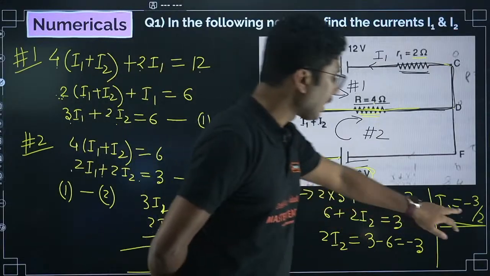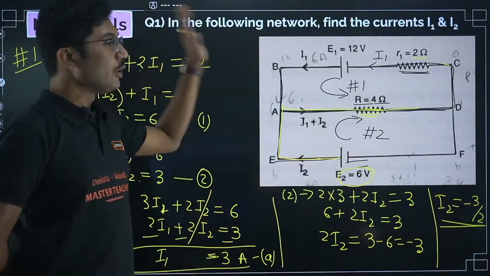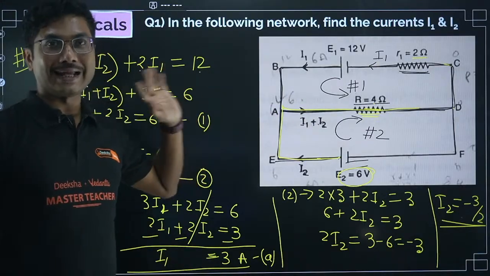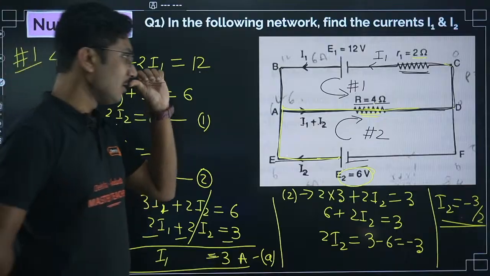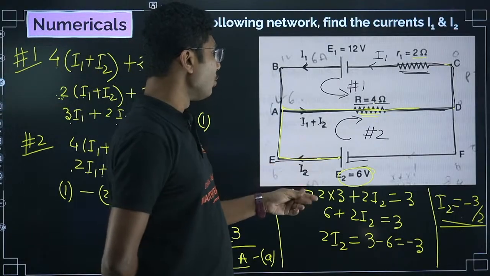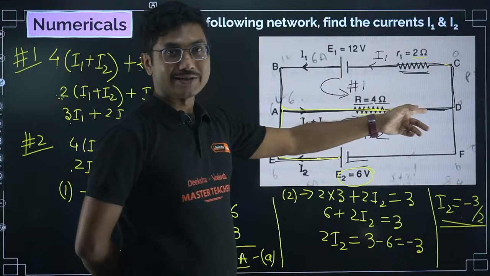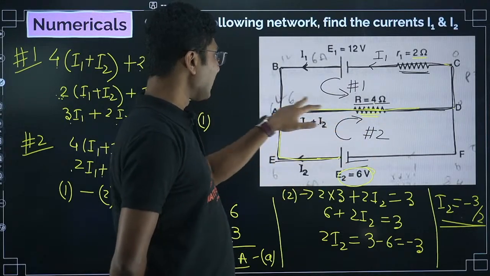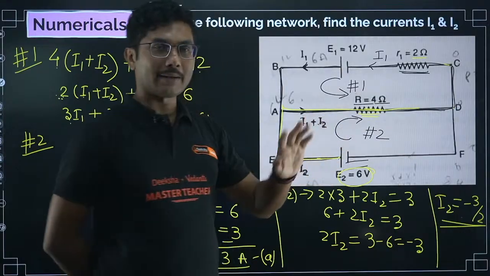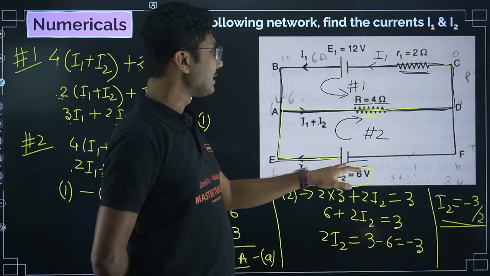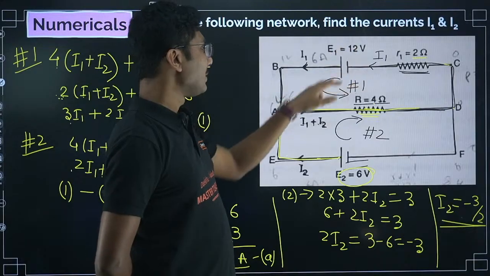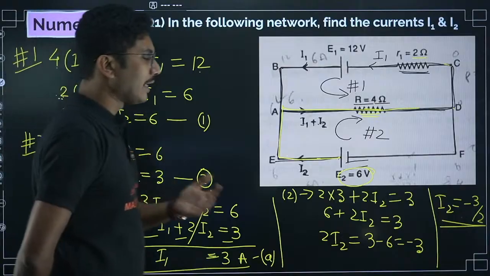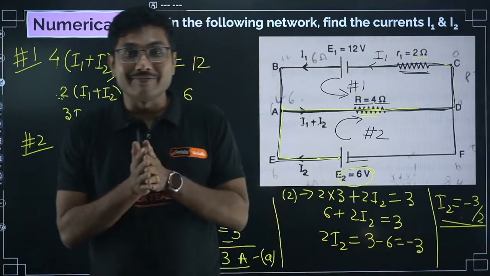Now don't worry about this negative sign. You might find in many cases, if you are solving questions, the current can be negative. What is the meaning of negative current? It means the current is flowing opposite to the direction that you have assumed initially. That's it. It is possible because this battery has a higher voltage than this battery, so this battery will dominate. So basically I2 is in the opposite direction.